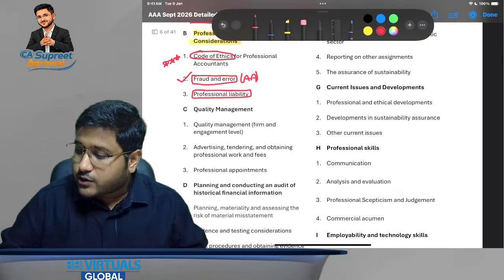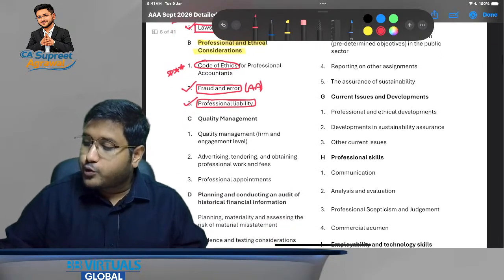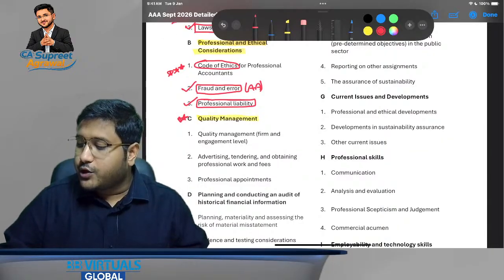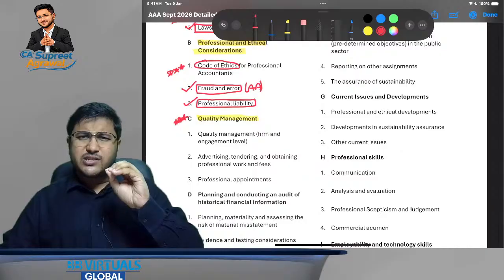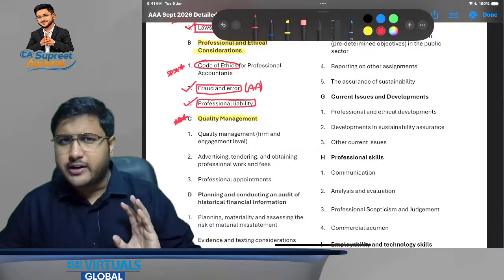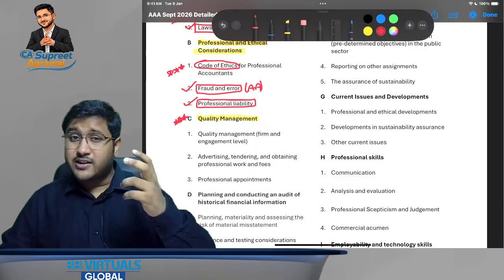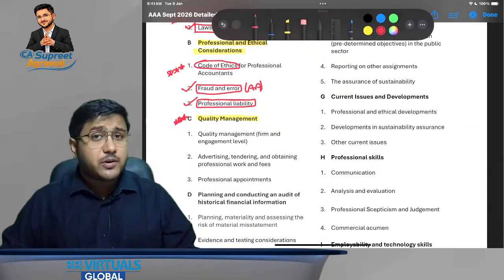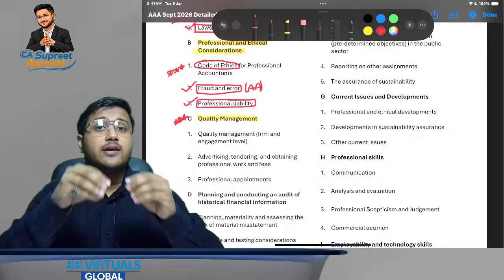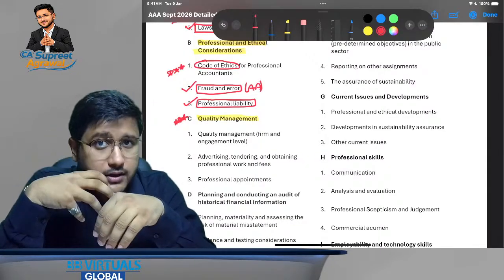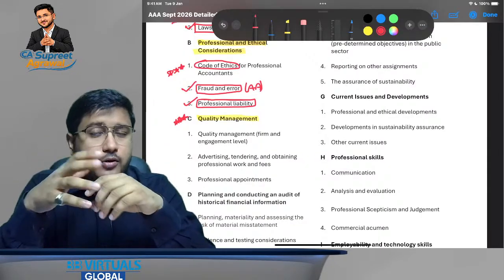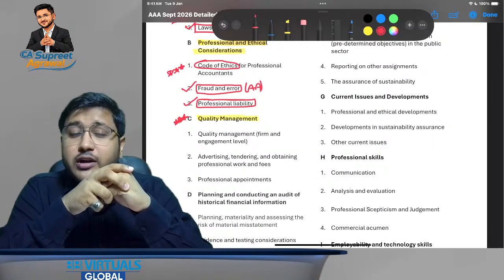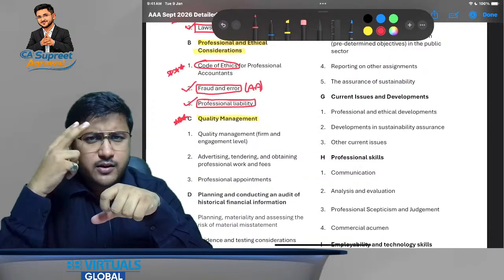Now, my dear friends, the third one is quality management. This whole section is important because you will see that in every paper at least one sub question is from quality management, or at least in the case study some quality management issues would be there. Now when I talk about quality management, what does it actually mean? It means how the engagement partner in a particular engagement, or the owner or chief head of the firm, would manage the quality in the overall firm. So we have to discuss it from both points of view.